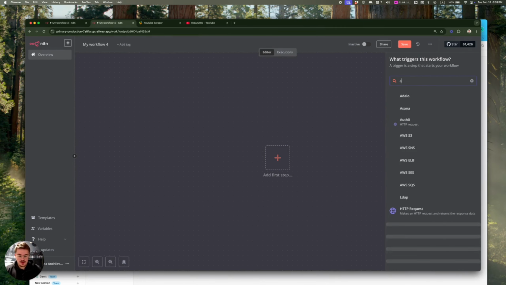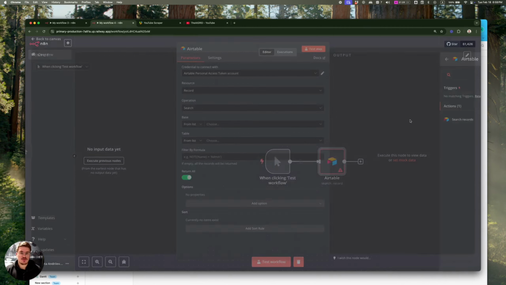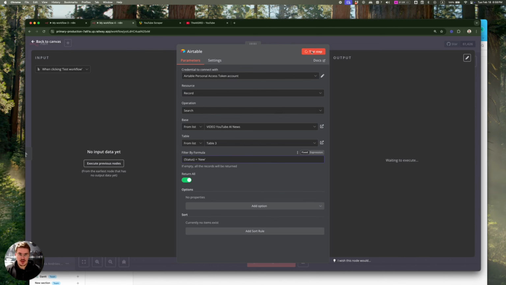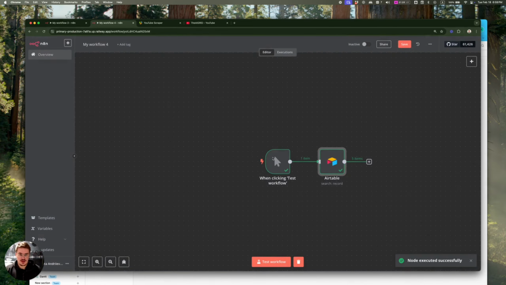First, what you need to do is just search for the new summaries. That's how we're going to do it, is just get them by the status. That's why we have that status in the table with content items. So let's say status is equal to new. We're going to test this step, and we can see everything here.